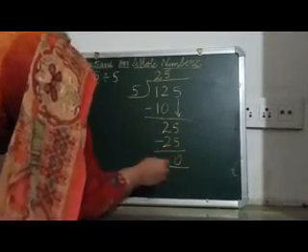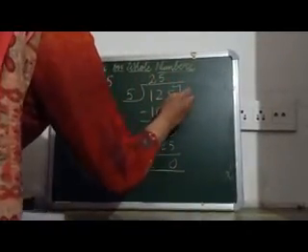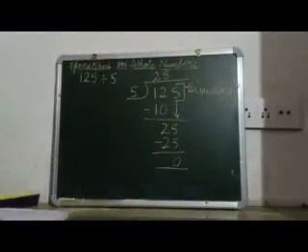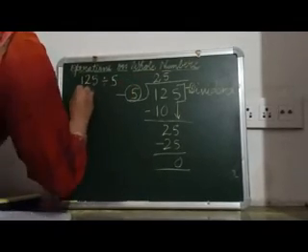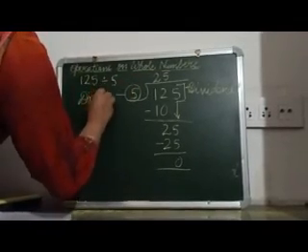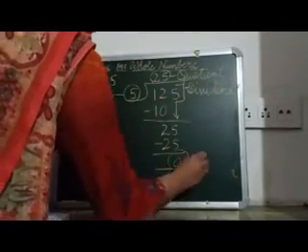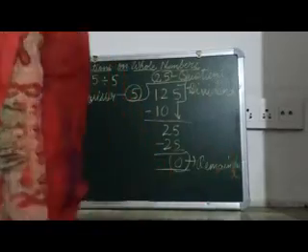The answer is 0. So here the number that is to be divided is the dividend, which in this case is 125. The number that divides is the divisor. The answer we get is the quotient, and this is the remainder, which is 0 in this case.